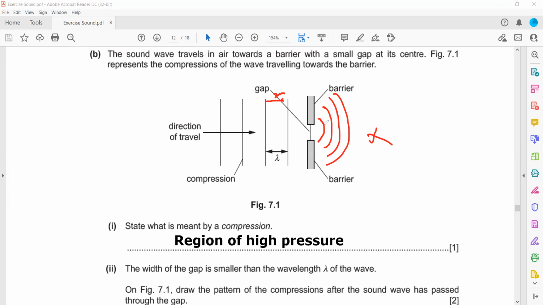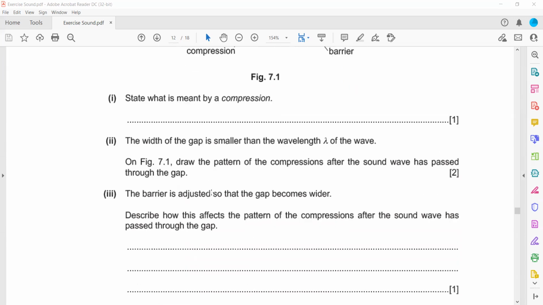Because if you change the distance between the two wavefronts, you change the wavelength. So when it is a small, narrow gap, maximum diffraction, but the distance should be the same. Like if this distance is 2 centimeters, then this distance should also be 2 centimeters. So using a compass, you should draw this wavefront.